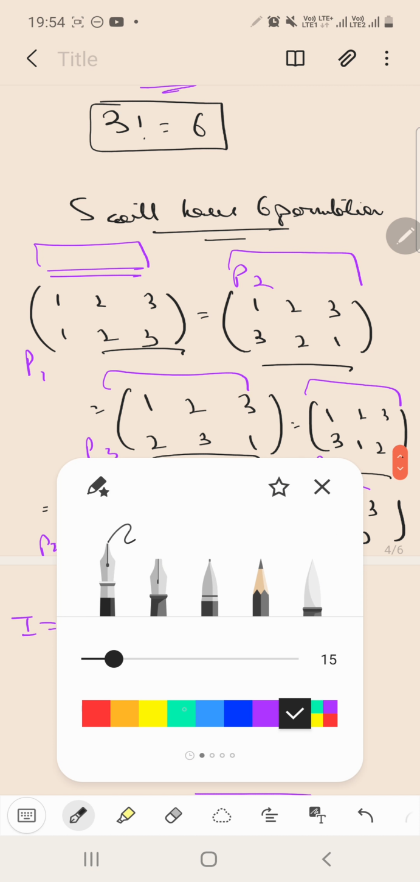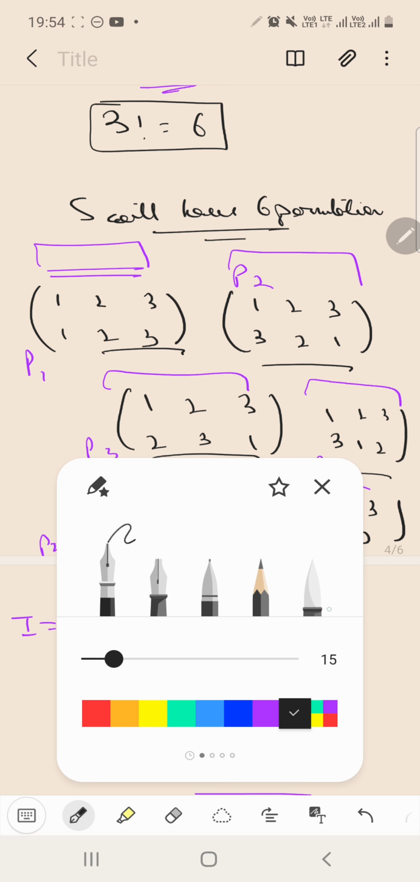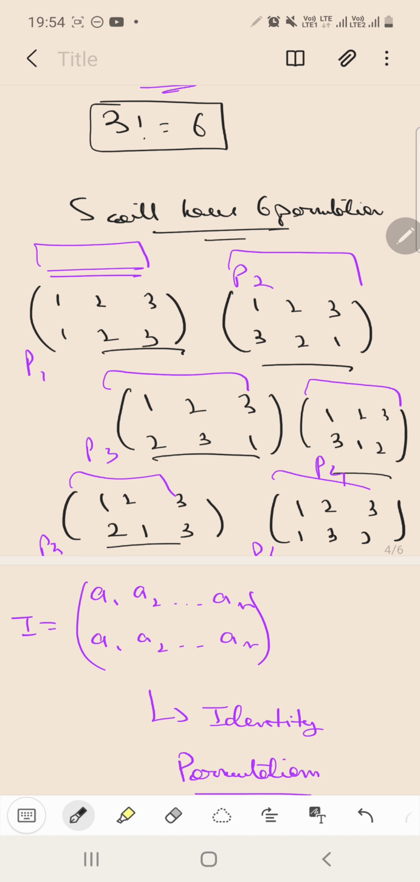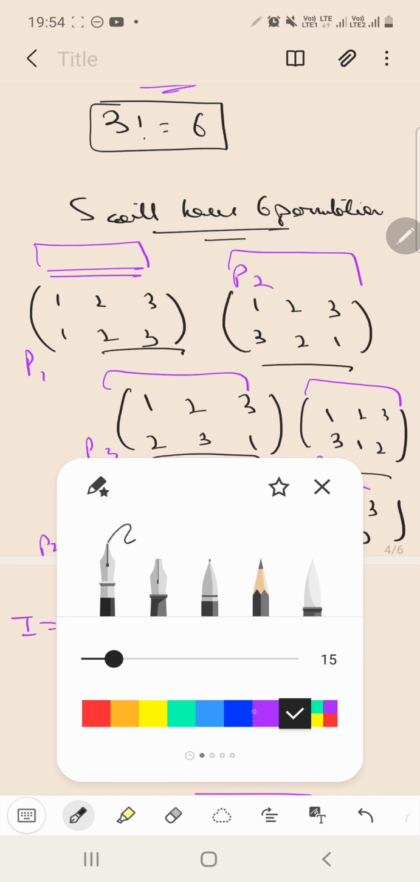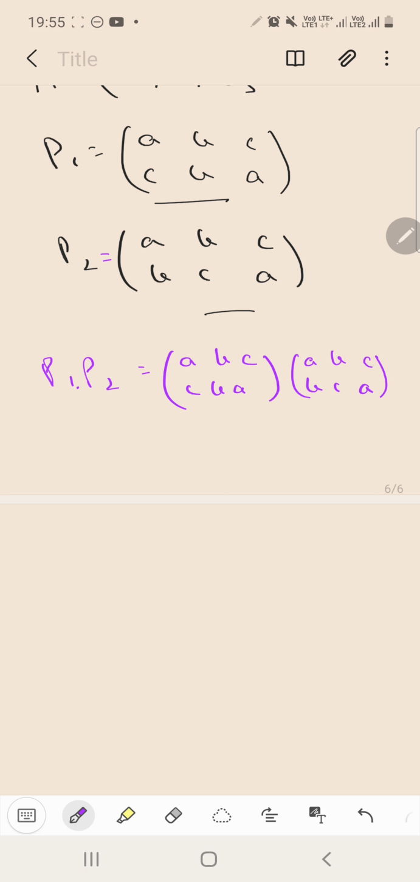I have made one mistake in the above part: I have by mistake put equal to signs there. Sometimes you get a bit absent-minded and do these things. This was a silly mistake from my side. I'm very sorry if I have caused any confusion, so just correct it. Okay, product of permutations. P1 equals this, P2 equals this. Now what will be P1 times P2? Let us first write them. P1 is ABC over CBA, times P2, which is ABC over BCA.